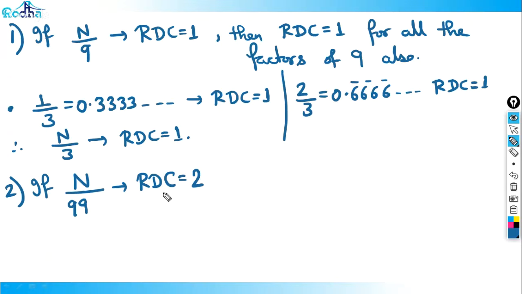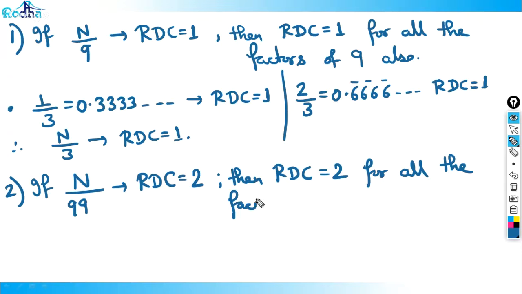So if it is n by 99, then RDC is 2, and RDC is equal to 2 for all the factors of 99 also. If I take any factor of 99, its RDC will again be 2.